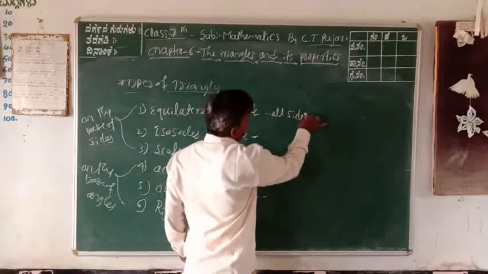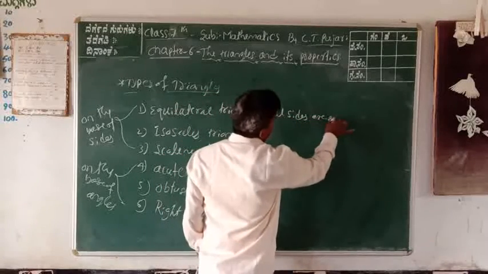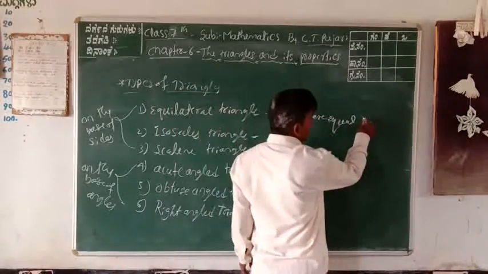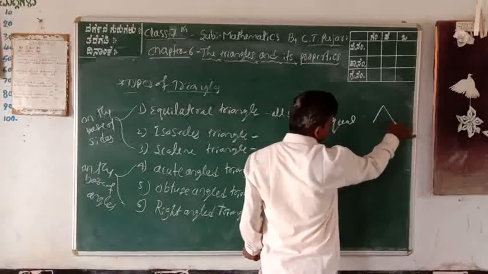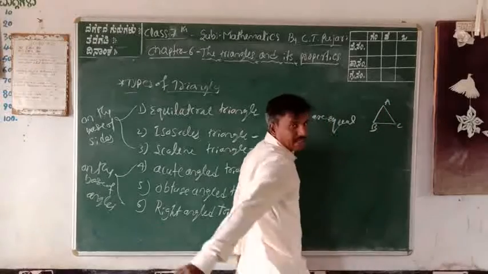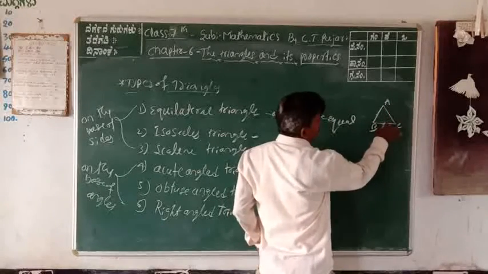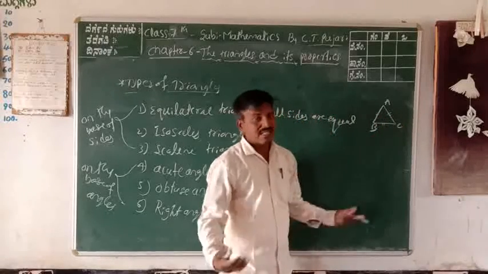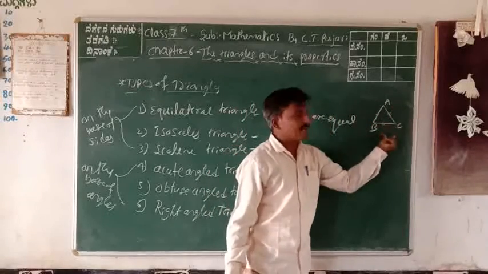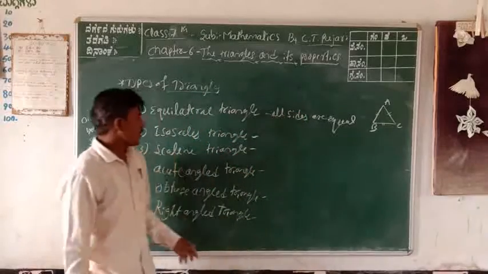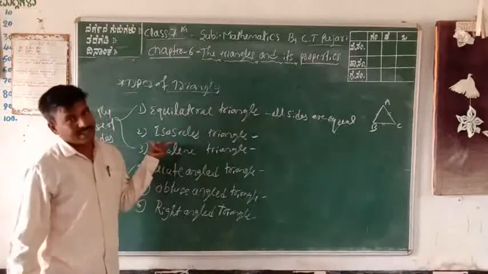ABC is an equilateral triangle with all sides equal. For example, 3 cm, 3 cm, 3 cm, or 4, 4, 4. Got it?